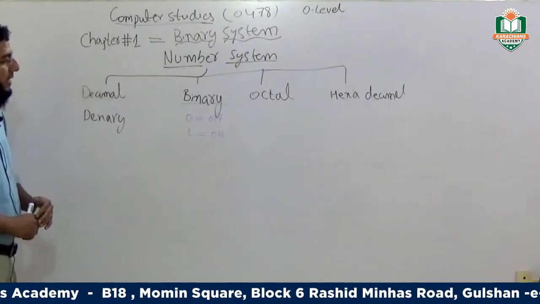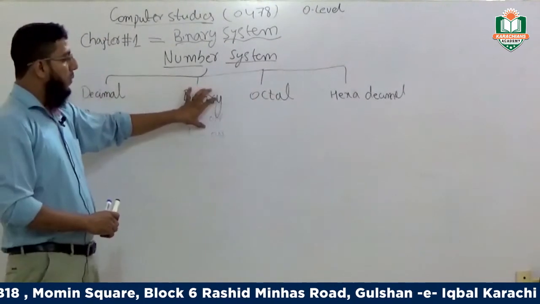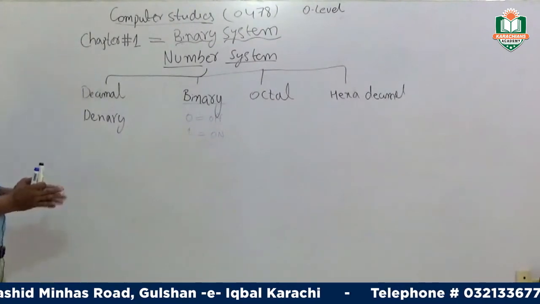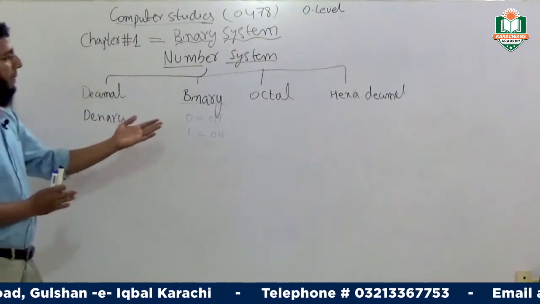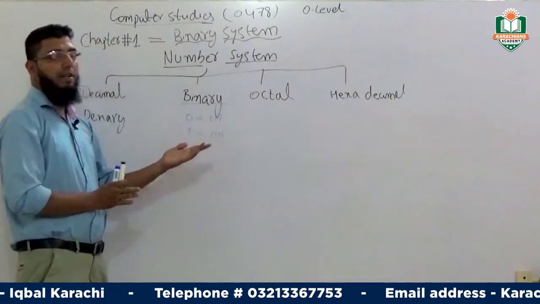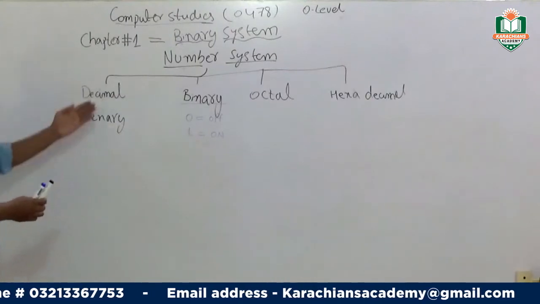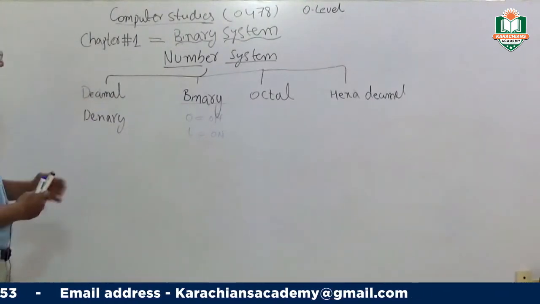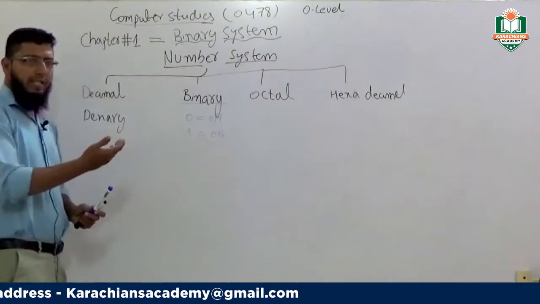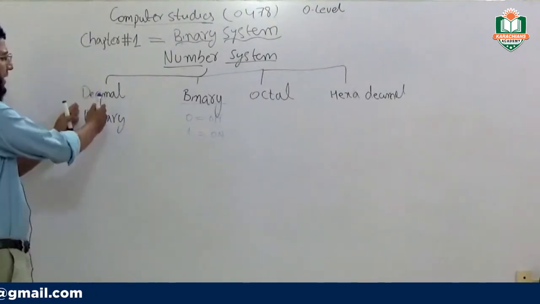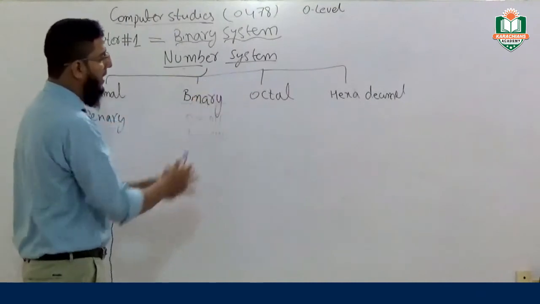The binary number system works with the help of the machine system. Humans cannot understand the binary number system directly, but we can manage the different number systems in the binary system. We are starting with the decimal or denary number system. First of all, we are discussing the bases of different kinds of number system: decimal, binary, octal, and hexadecimal.